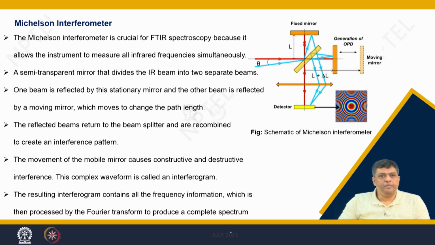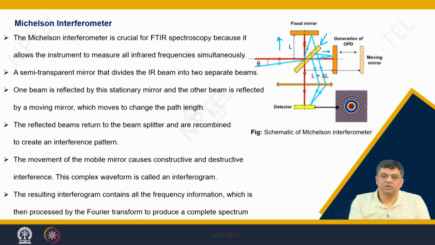So, this is a typical Michelson's interferometer which is used. Now, you have a semi-transparent mirror that divides the IR beam, so you have the beam splitter making two separate beams. Now, one beam is directly reflected by the stationary mirror and the other is reflected back by the moving mirror. So, one beam goes in this direction, the other goes in this direction, and then what happens when the reflected beams return to the beam splitter? They are combined to create an interference pattern.